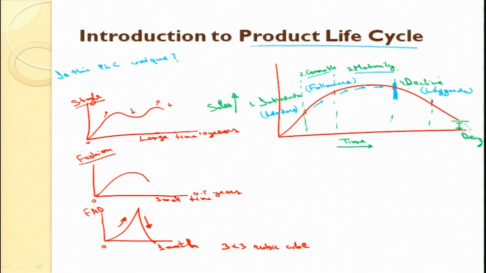In those days, because the students were practicing to solve the Rubik's cube, the sales of this cube went high for about 1 month, specifically in the city of Kanpur, because thousands of students were practicing to solve it. Then the sales just came down. So this is just an introduction to product life cycle.